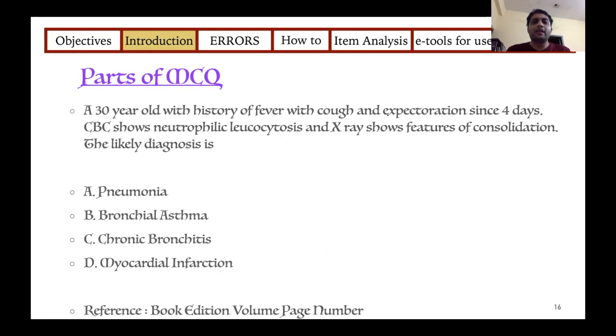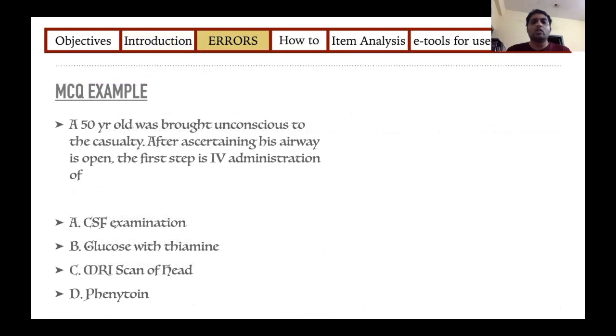So whenever we write any MCQ, it must have all these parts: the direction, the stem, the lead, the key, the distractors. It must have a reference, that is the book which you're quoting for this particular MCQ. So you should write the name of the book, the edition, the volume, and the page number. So next we'll go to some errors that we usually commit when we create multiple choice questions.